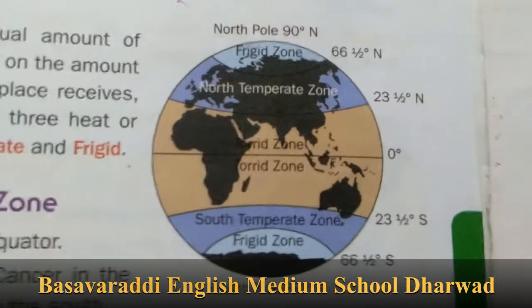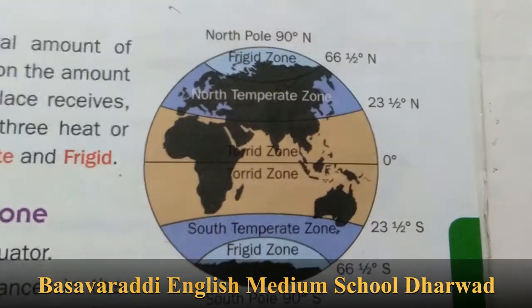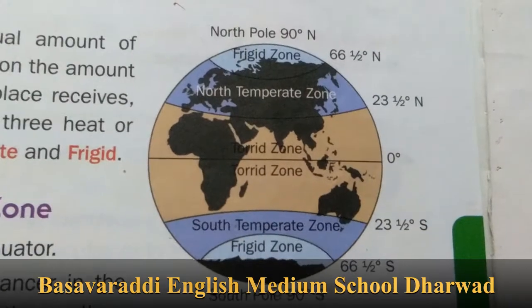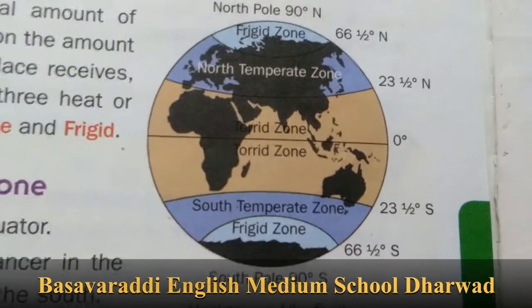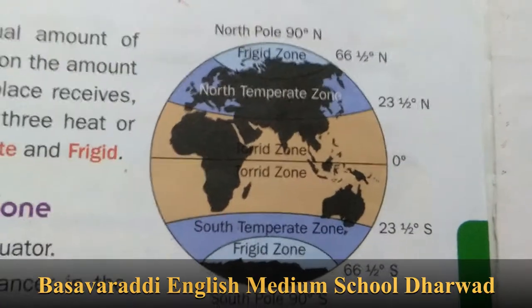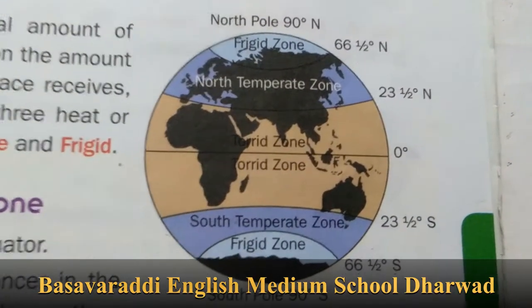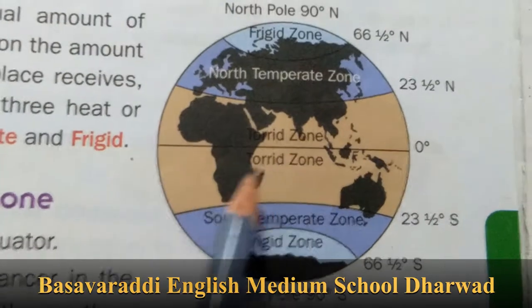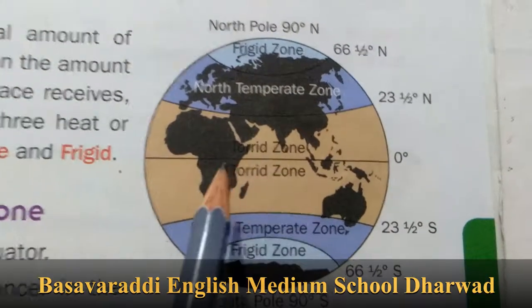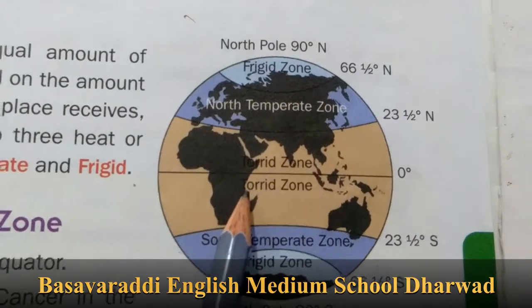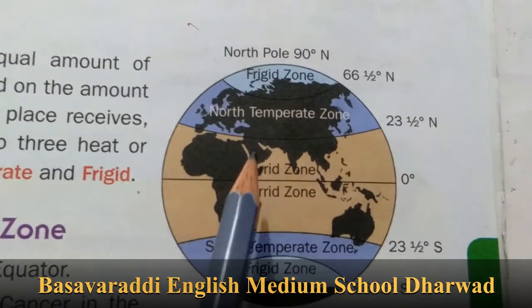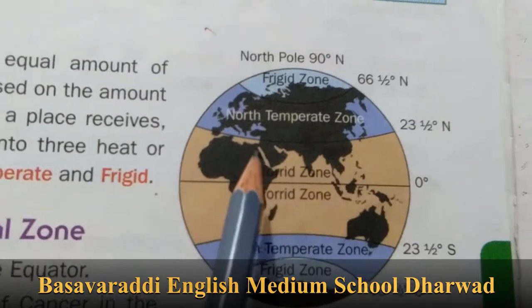Okay, let's discuss the torrid zone, or we can take it as the tropical zone also. The torrid zone lies on both the sides of the equator, children.